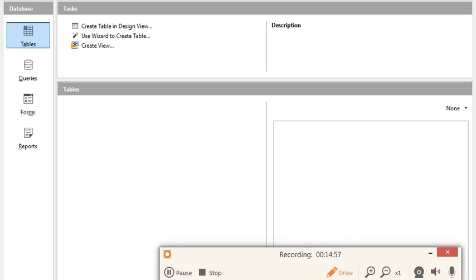Below the menu bar there is one more bar called the standard toolbar. Look here, this is called the standard toolbar.